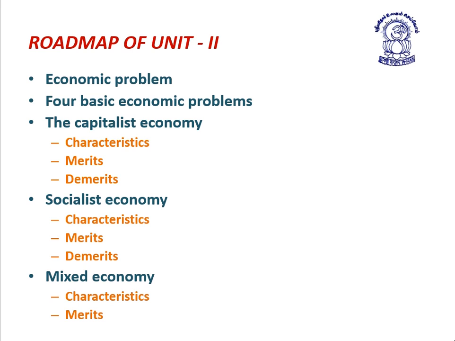Part 3 is the capitalist economy, under which we discuss characteristics of capitalist economy, merits and demerits of the said economy. Part 4 is socialist economy, under which we will discuss characteristics, merits and demerits of socialist economy.